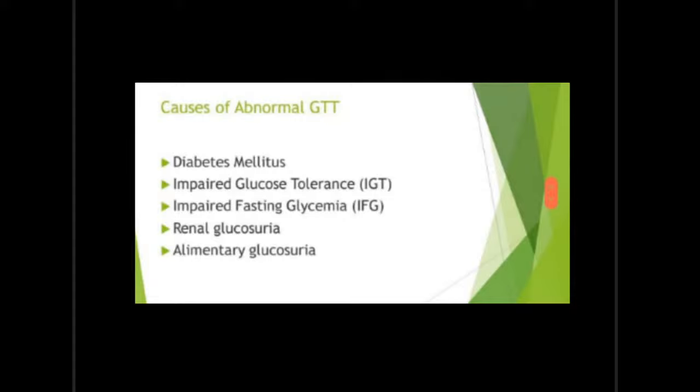Okay, so causes of abnormal GTT. Why do you get abnormal GTT? First main cause, diabetes mellitus. Second, you can get abnormal GTT in impaired glucose tolerance. Third, impaired fasting glycemia. Fourth, renal glucosuria and alimentary glucosuria. So these are the 5 causes of abnormal GTT. So this much you have to write in glucose tolerance test. This is all about glucose tolerance test, and this is the question.